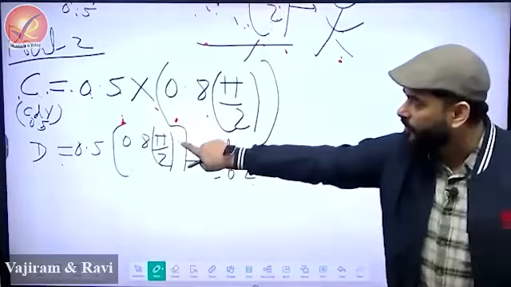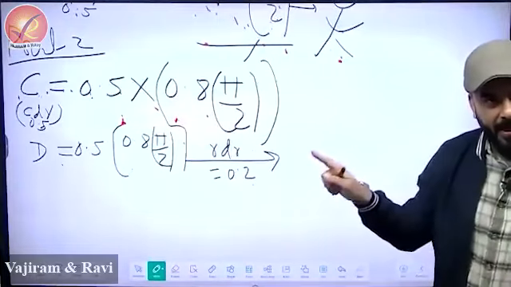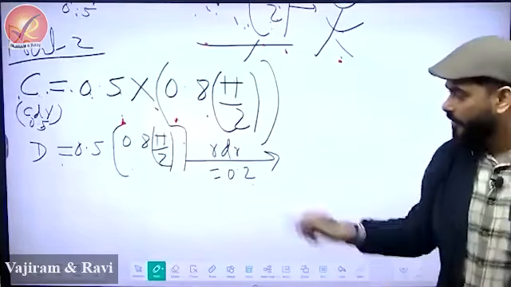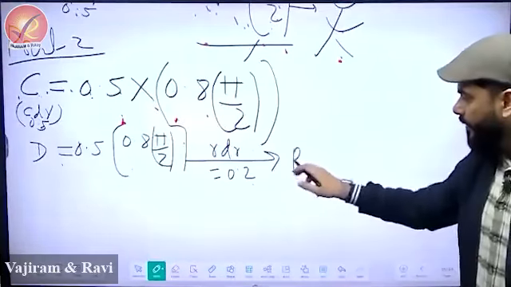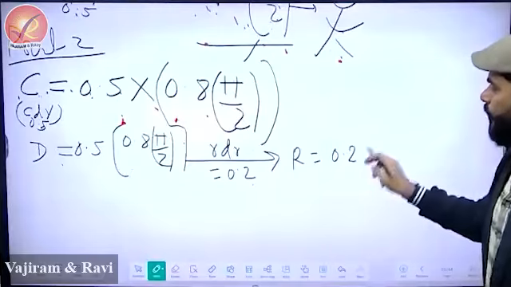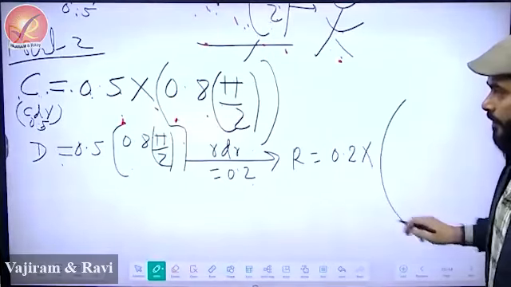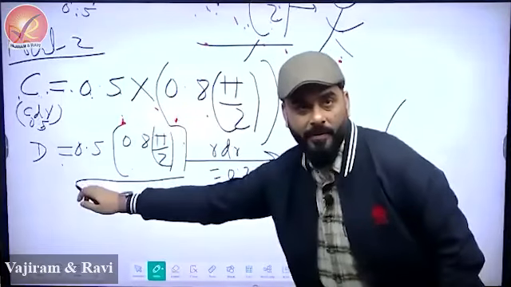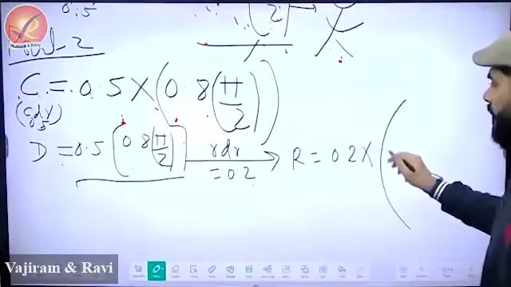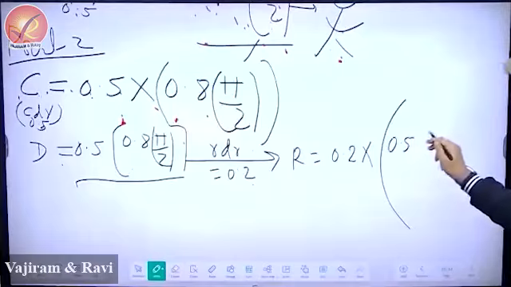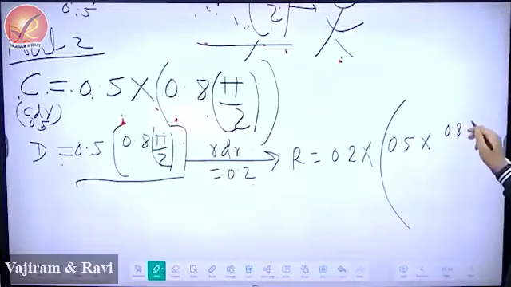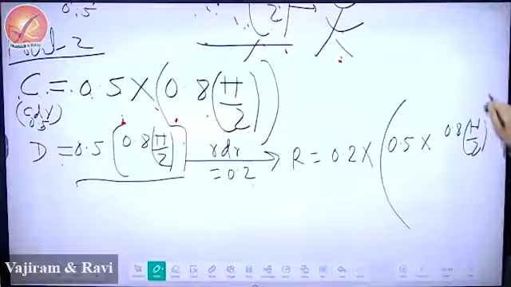You are smart kids. You tell me, out of this money, how much money will RBI block? How shall I write it? Money blocked by RBI is 0.2 into 0.5 into 0.8 into H by 2.